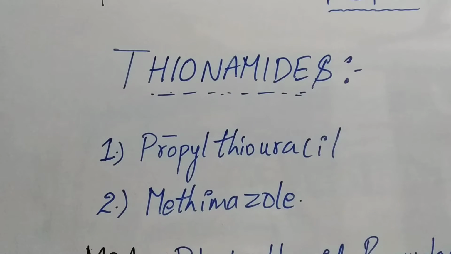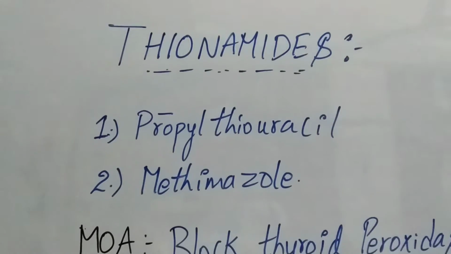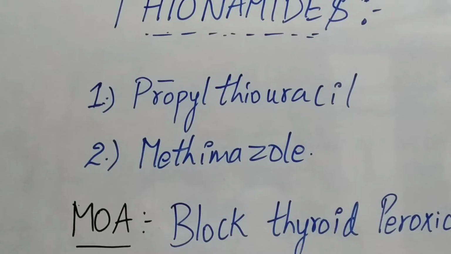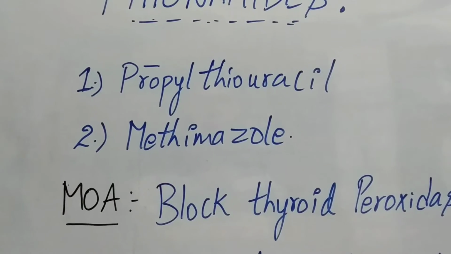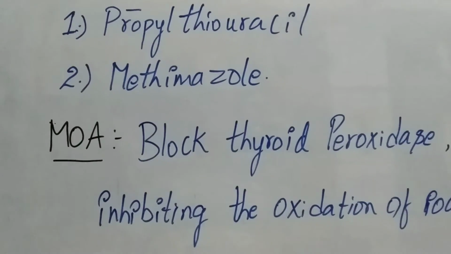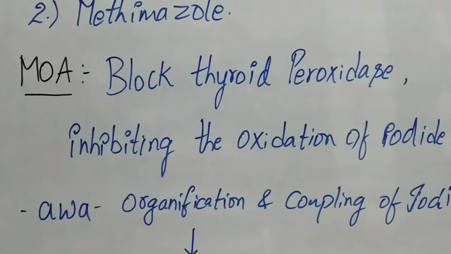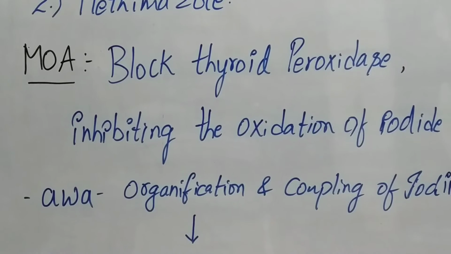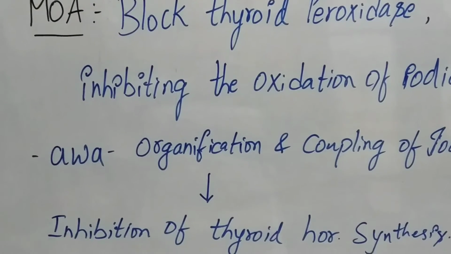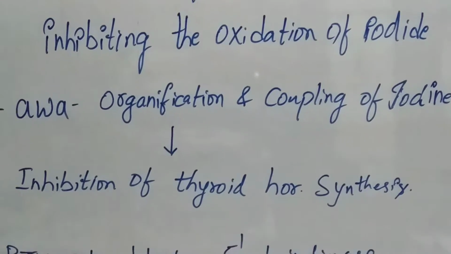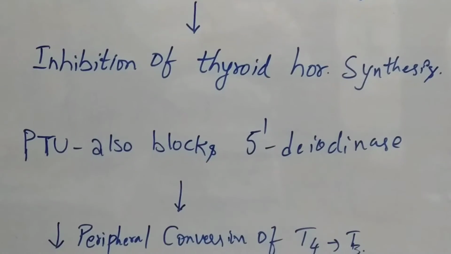Firstly, we will discuss the thioamides group. In this, propylthiouracil and methimazole are the two drugs used for thyroid treatment. What is the mechanism of action? It blocks thyroid peroxidase, which means it inhibits the oxidation of iodide as well as organification and coupling of iodine. That ultimately leads to inhibition of thyroid hormone synthesis.